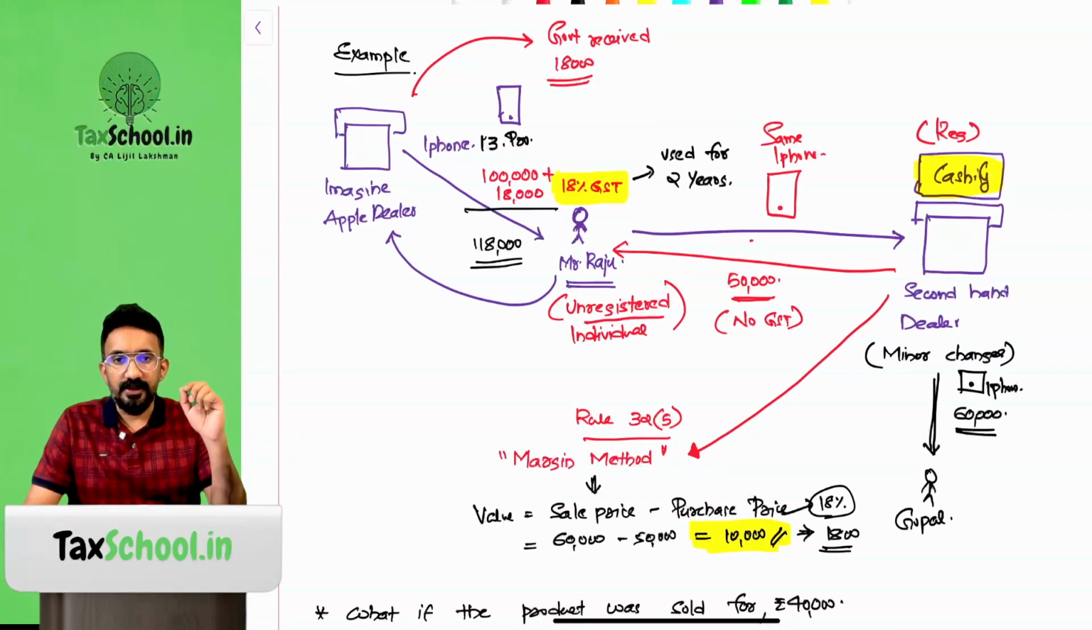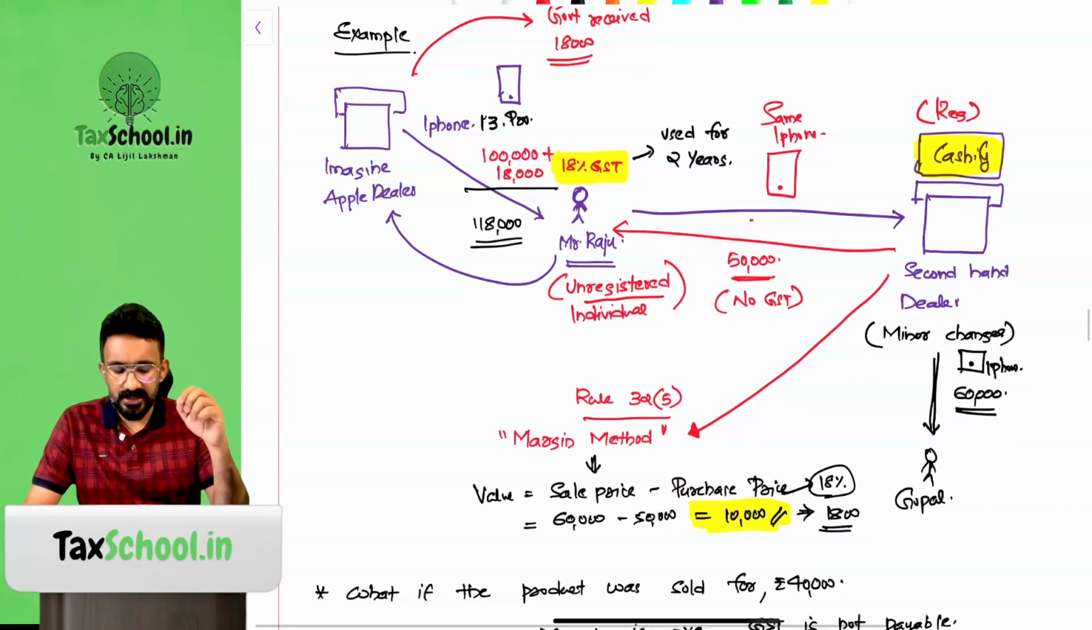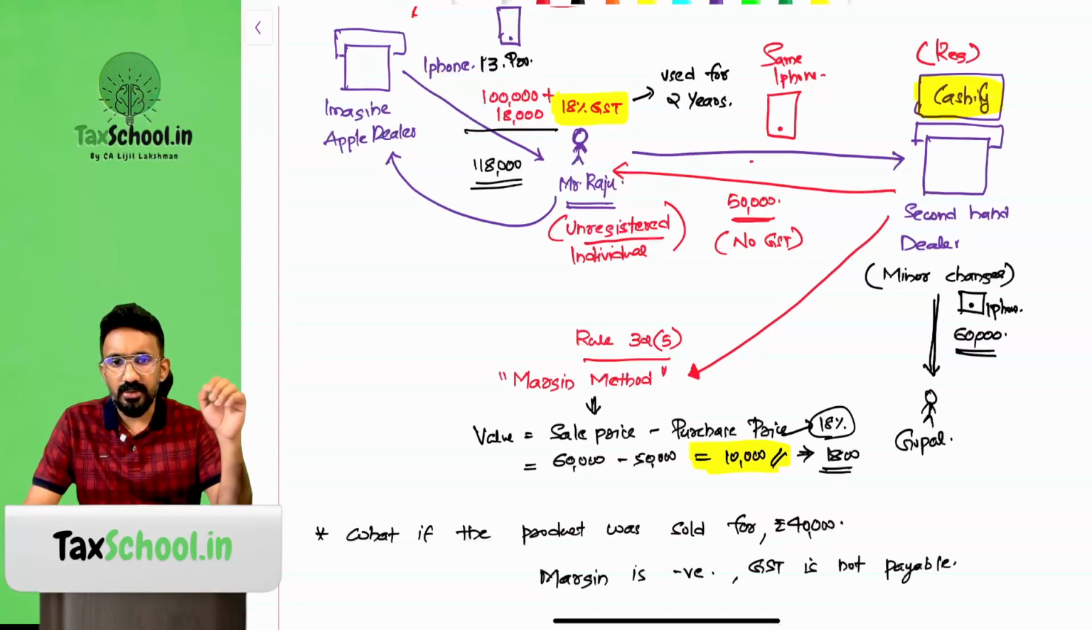Mr. Raju purchased an iPhone 13 Pro from an Apple dealer, paid 1 lakh plus 18,000 GST. He sold this iPhone after using it for 2 years to a second-hand dealer called Cashify. Cashify bought this for 50,000, didn't pay any GST because Raju is unregistered, so there was no ITC as well. Now Cashify refurbished this iPhone and is planning to sell it to another customer, Mr. Gopal. This product was already fully tax paid, because when Raju purchased, he had already paid tax on the entire 1 lakh.